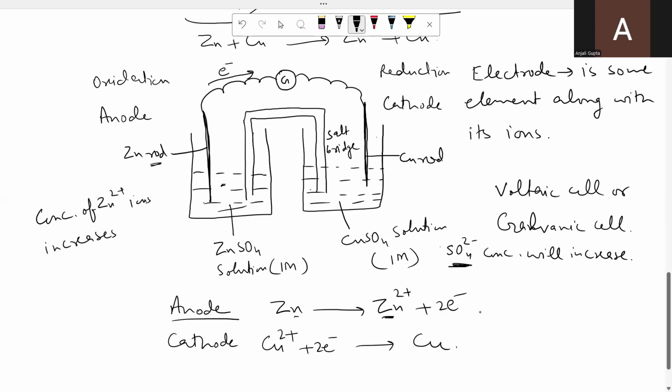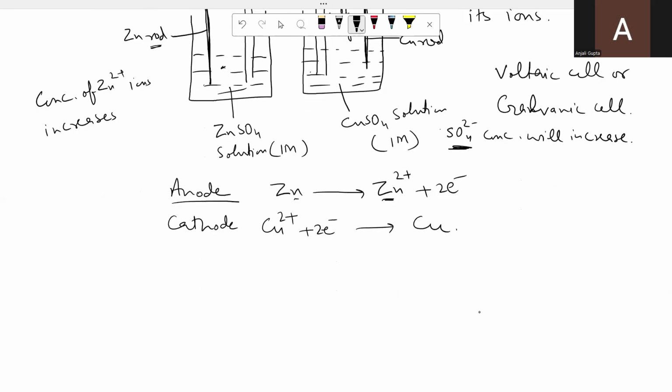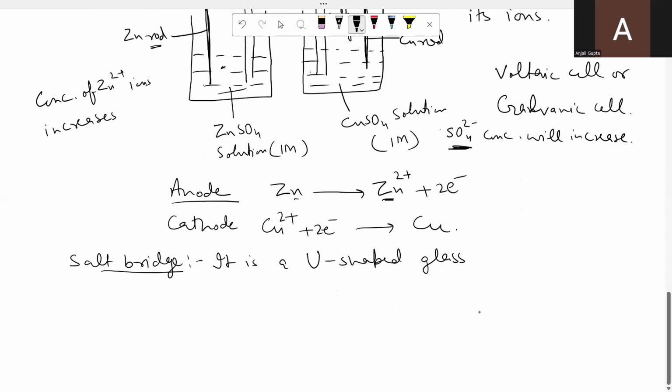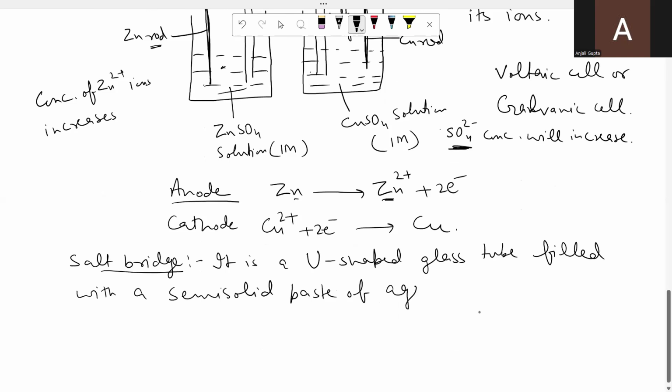Let us see. What is salt bridge? It is a U-shaped glass tube filled with a semi-solid paste, just like your toothpaste, semi-solid paste of agar-agar.